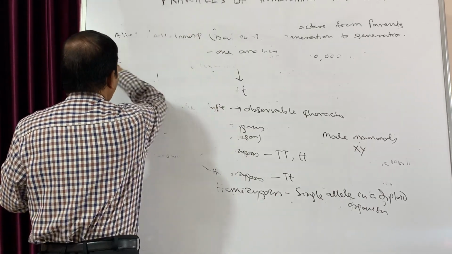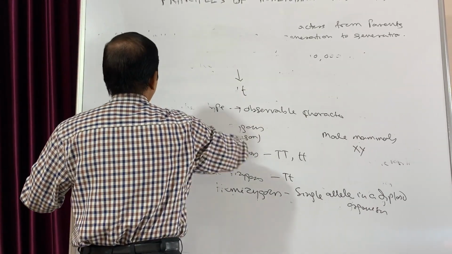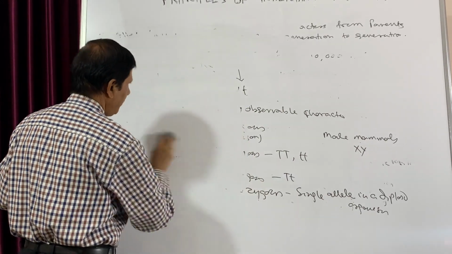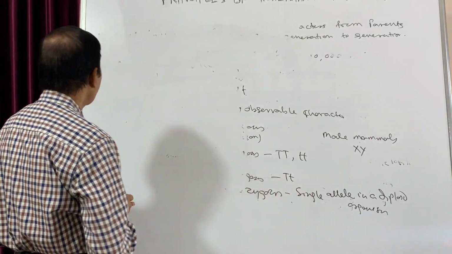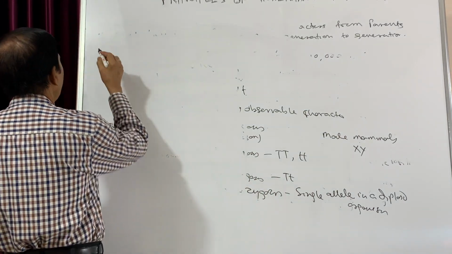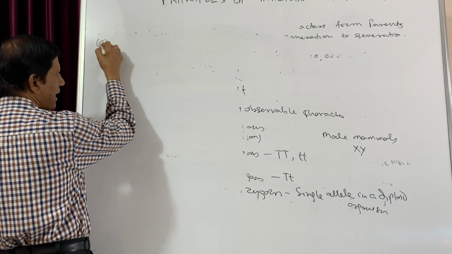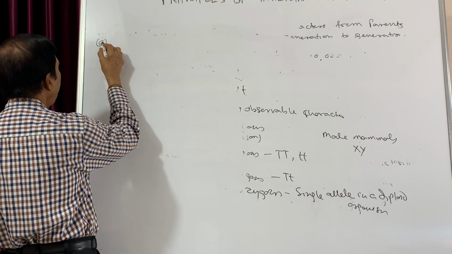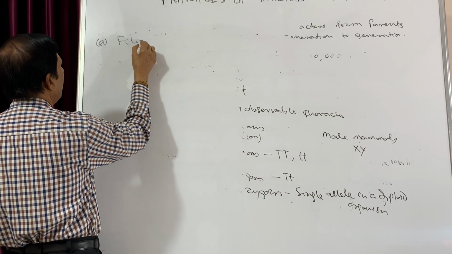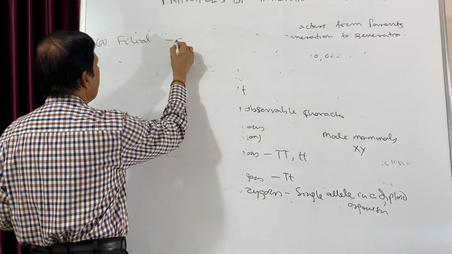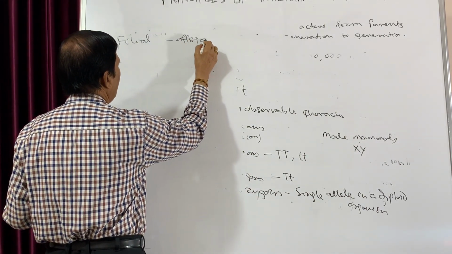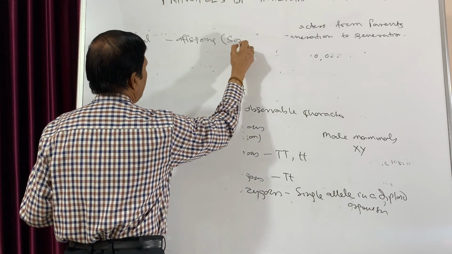Then some other terms are there. Then the next is filial. What is the meaning of filial? Filial means offspring, or you can call son or daughter.